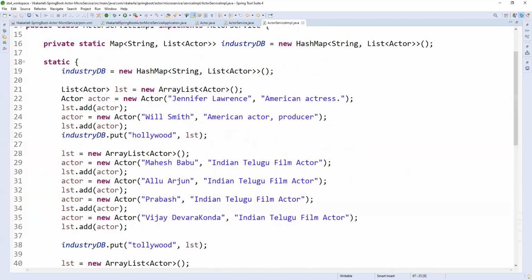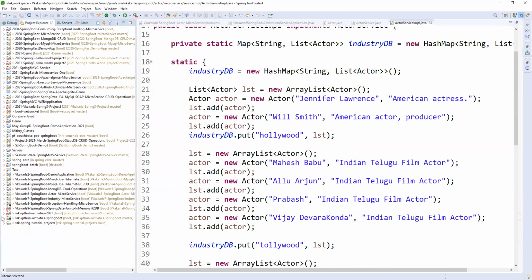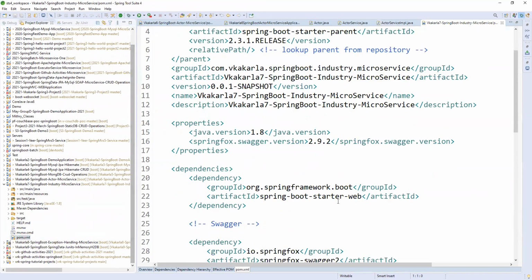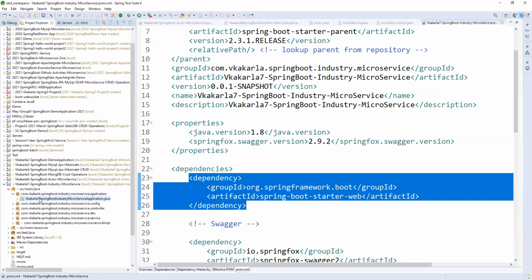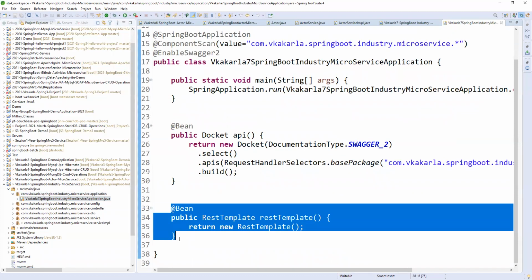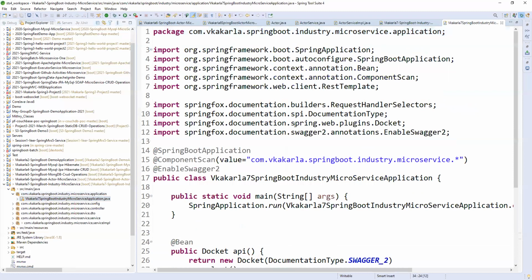So this is the actor microservice. Coming to the industry microservice, let me open it. The industry microservice also has Swagger and Spring Boot Starter Web. In the application class it is the same, but here we have a RestTemplate. RestTemplate is one of the web clients, using which we can communicate or consume.